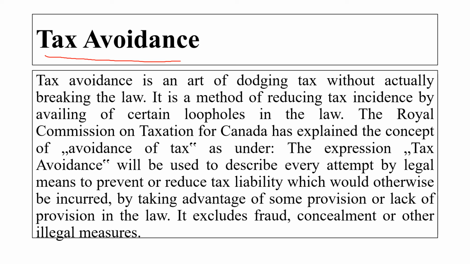The Royal Commission on Taxation of Canada has explained the concept of tax avoidance as: the expression tax avoidance will be used to describe every attempt by legal means to prevent or reduce the tax liability which would otherwise be incurred by taking advantage of some provision or a lack of provision in the law. It excludes fraud, concealment or other illegal measures.